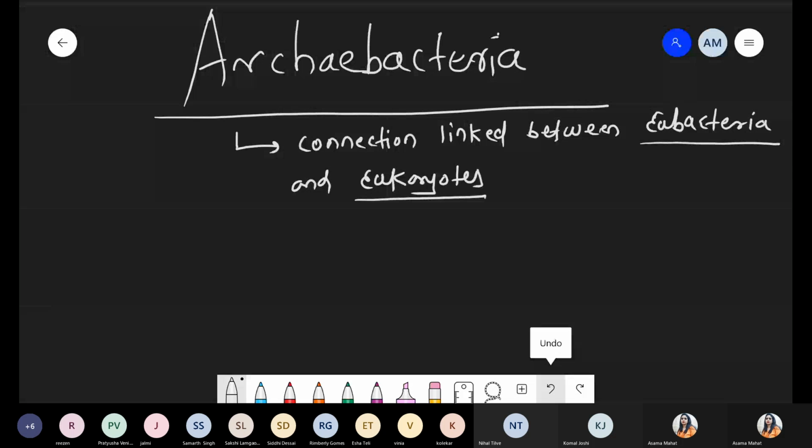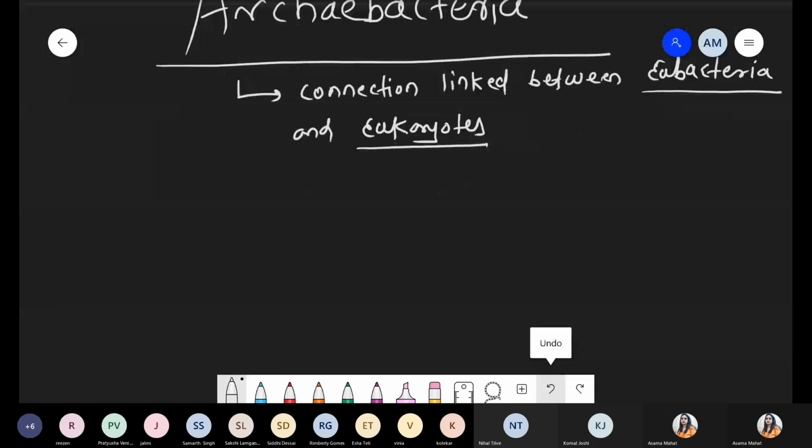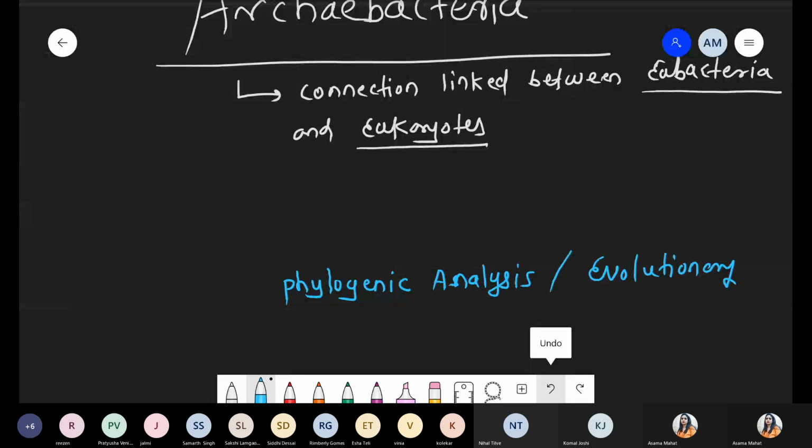Okay, connection link. Now what happened? When you talk about any lineage, or when you start from phylogenetic analysis, we are talking about evolutionary study. These are also called evolutionary study. So when you start from any point of view of phylogenetic analysis or evolutionary study, initially eubacteria are present. Initially we can say Archaebacteria get involved, but now what happened?